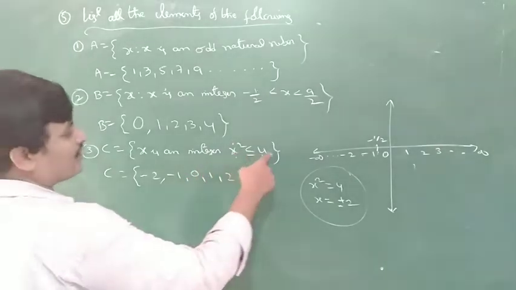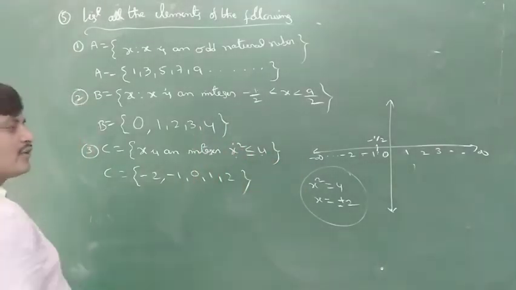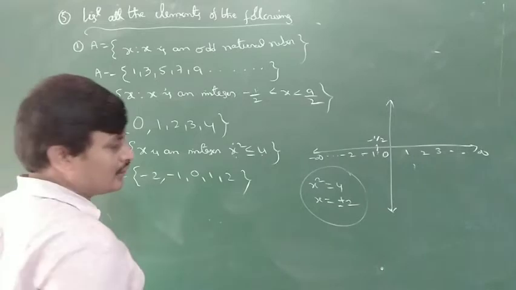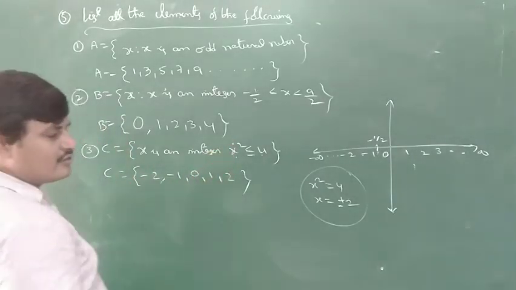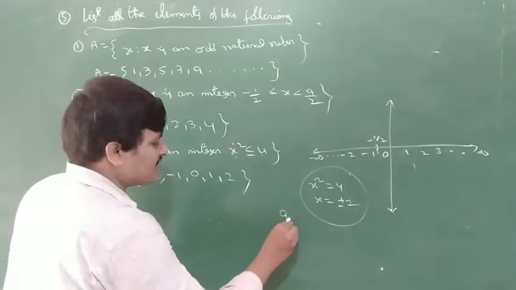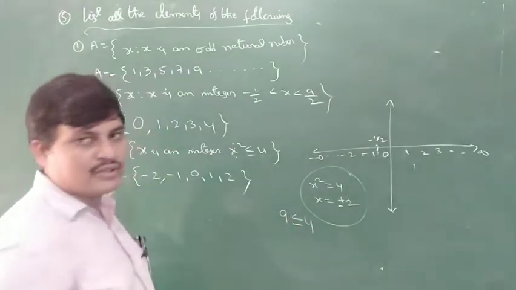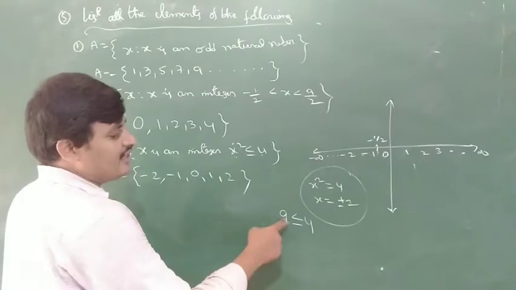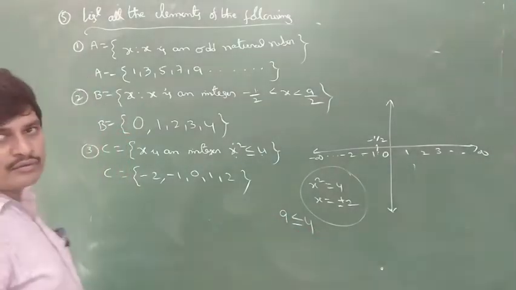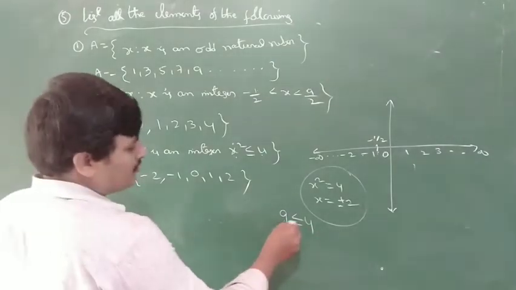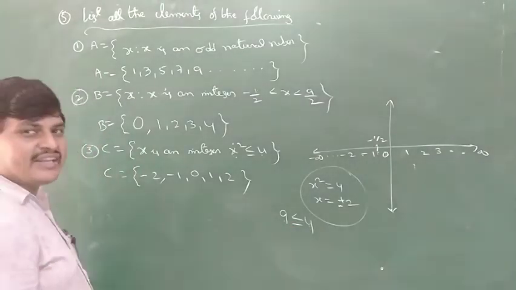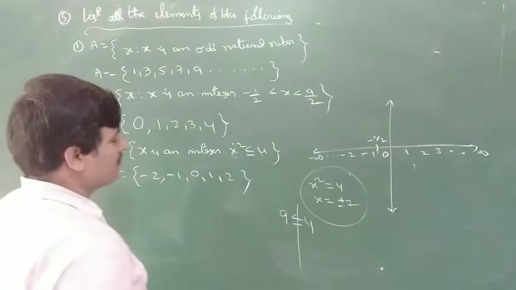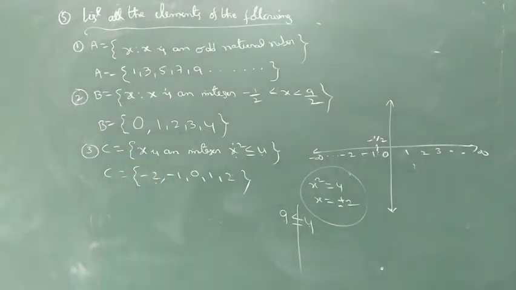Minus 1 squared is 1, less than or equal to 4, correct. 0 is less than or equal to 4, correct. 1 is less than or equal to 4, correct. 4 is less than or equal to 4. For example, take minus 3. Minus 3 whole square is equal to 9. Is 9 less than or equal to 4? Which one is bigger, 9 or 4? 9 is bigger, so this is wrong. So this is the answer.